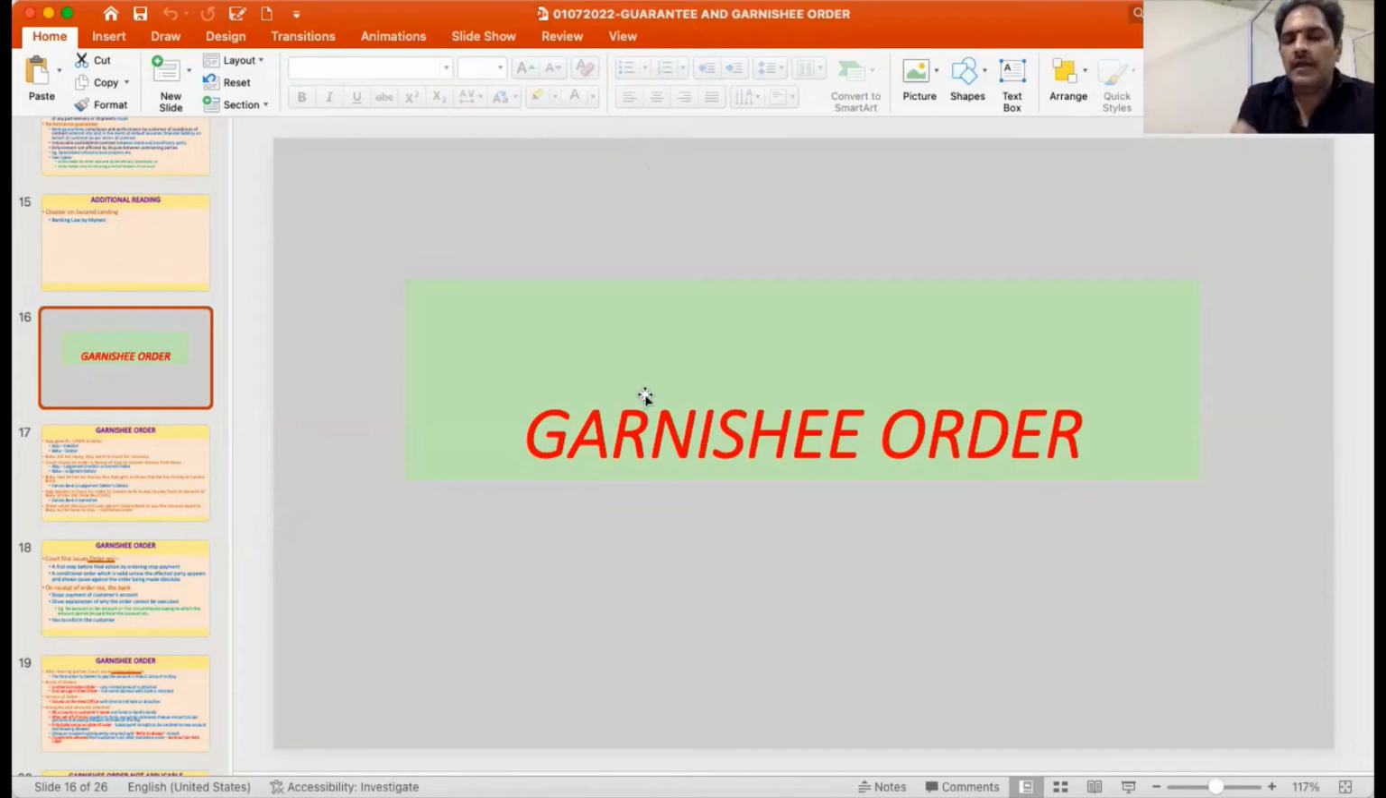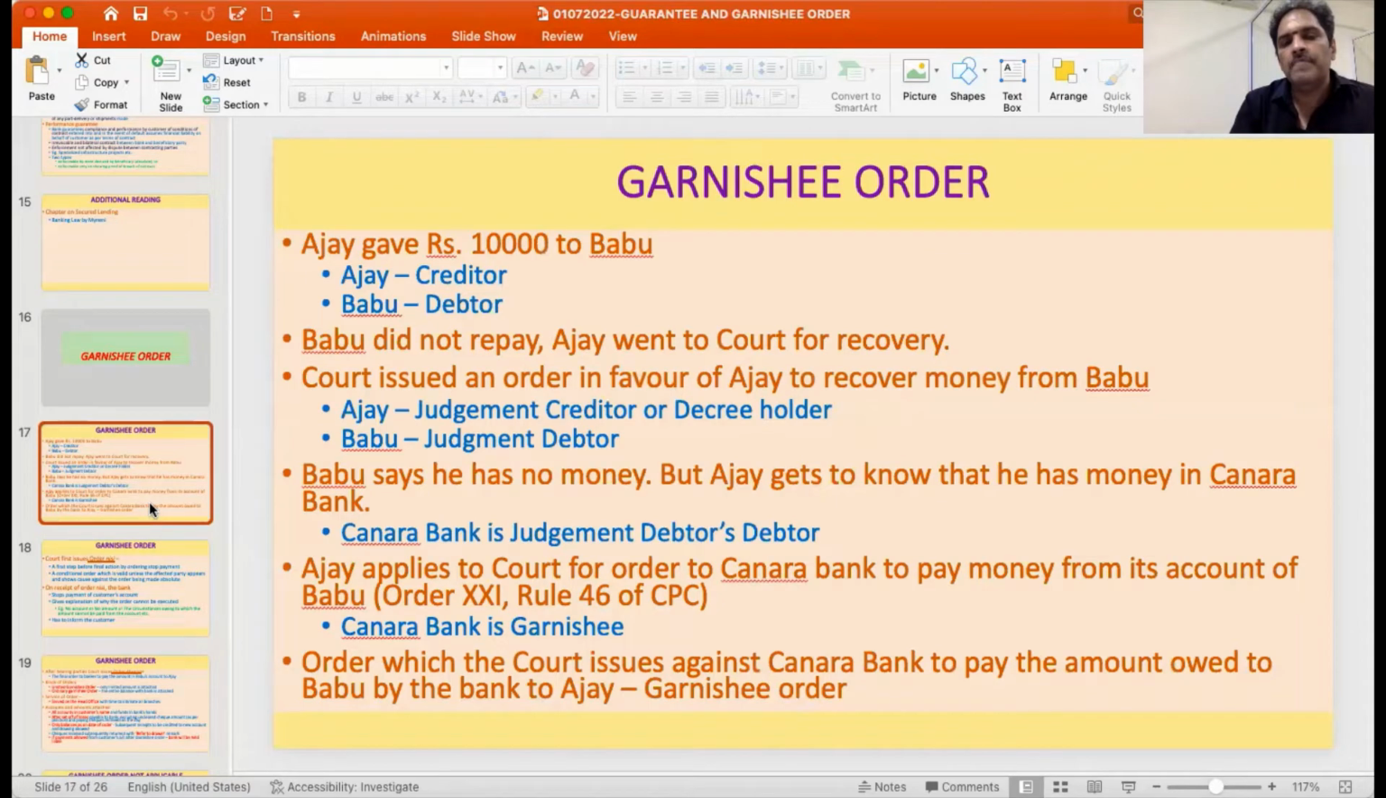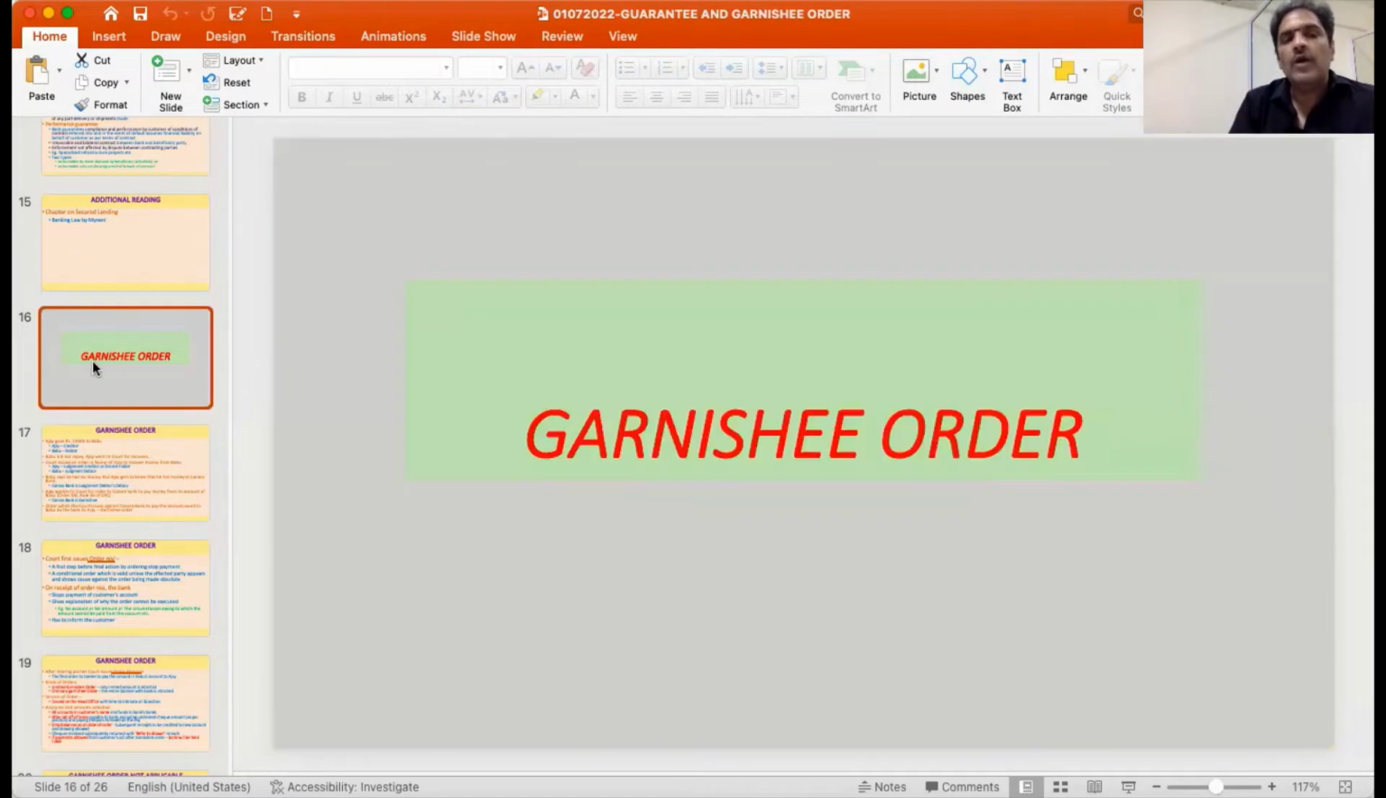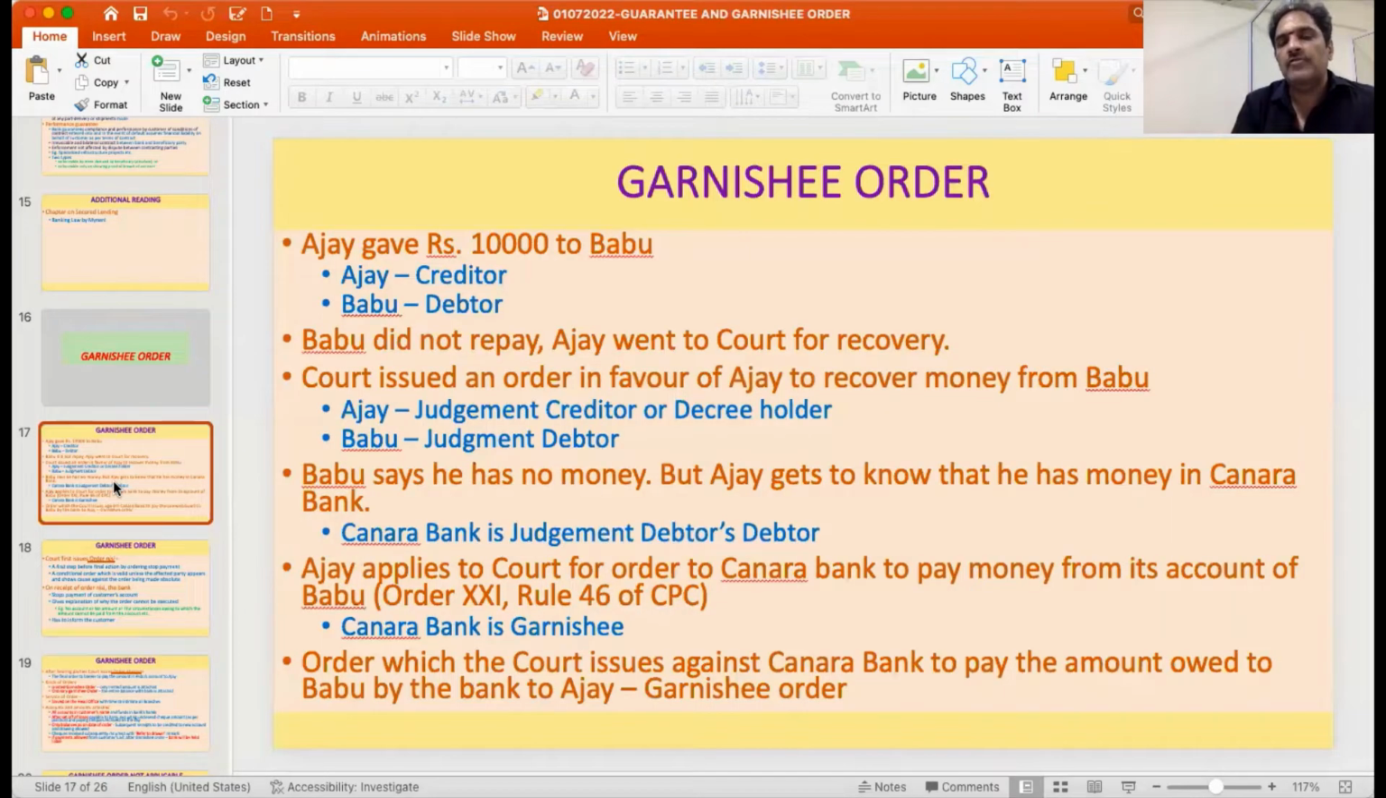So as far as Garnishee Order is concerned, this is something which is important because of recovery of money from the bank by the customer or by an order of the court. So whenever I am allowing withdrawal from an account, the banker should check whether there is any such order that is there and whether any amount of money is blocked by these Garnishee orders, etc.